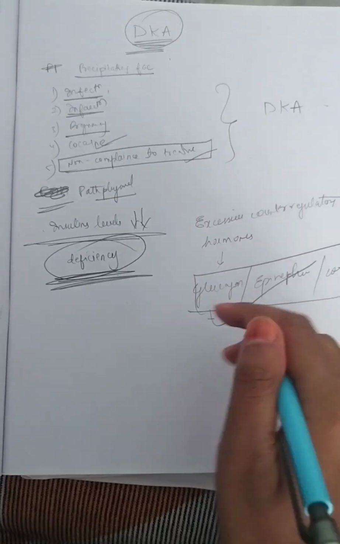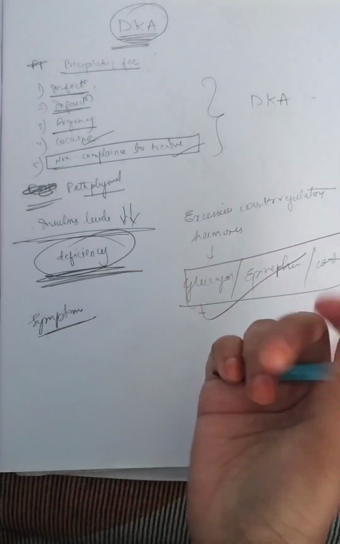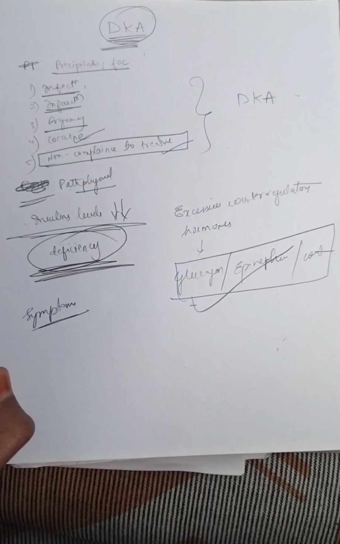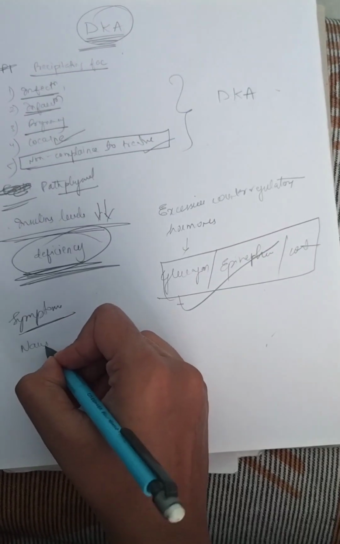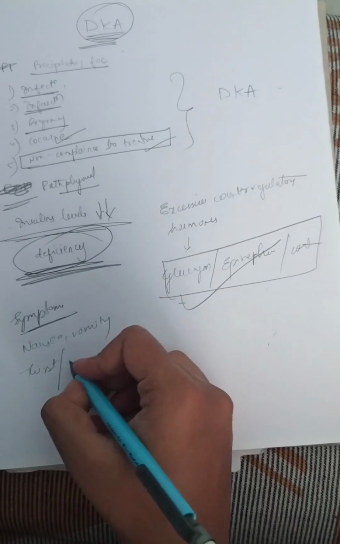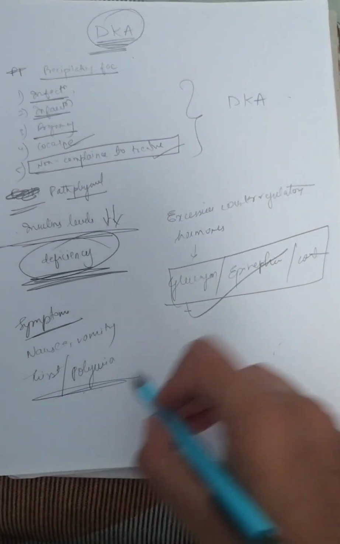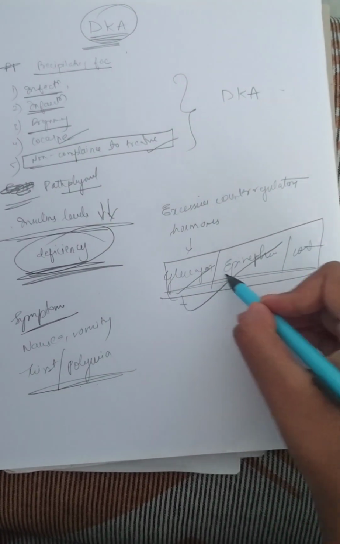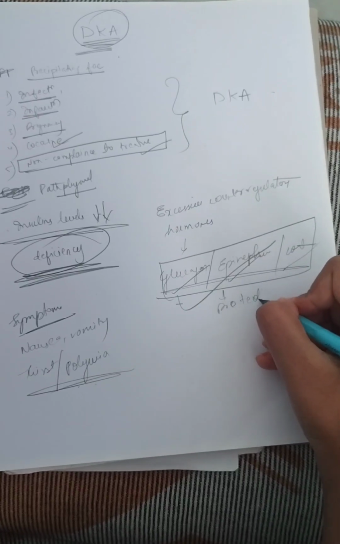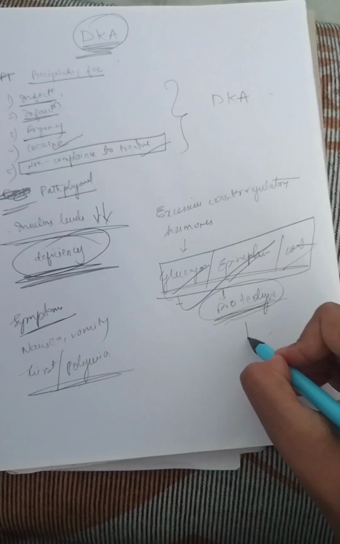Because of this, what happens? What are the symptoms? Symptoms can be nausea, vomiting, thirst. Why thirst? Thirst and polyuria. Why? Because of these hormones, glucagon, epinephrine and cortisol, there will be proteolysis.